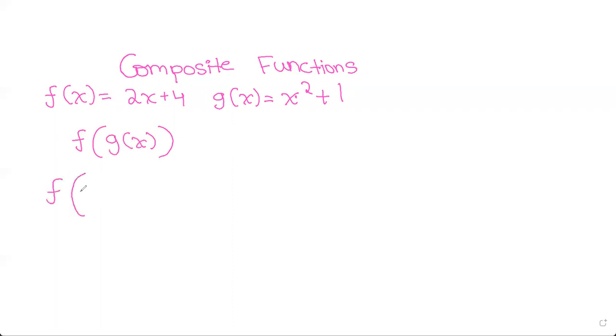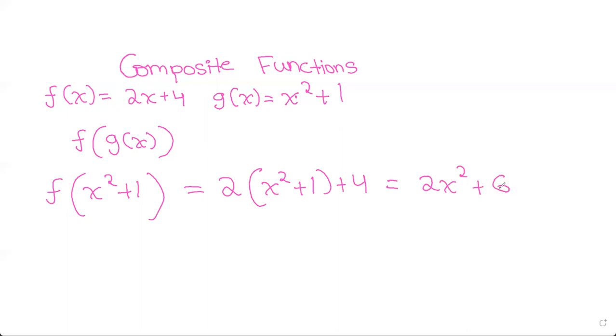So f of g of x means, what is g of x? x squared plus 1. So what is f of x squared plus 1? I've already said this before: wherever x is, you put whatever is in this bracket. So this would be equal to 2 into x squared plus 1, plus 4, which is 2x squared plus 6. So this is all we have to know about composite functions.